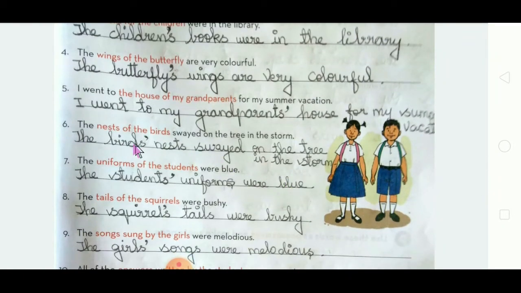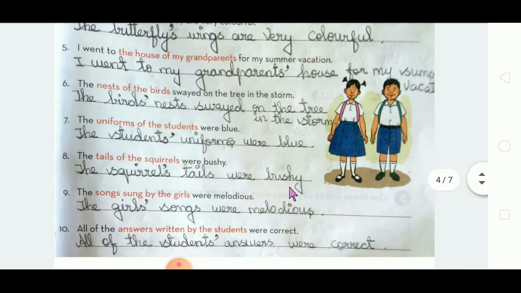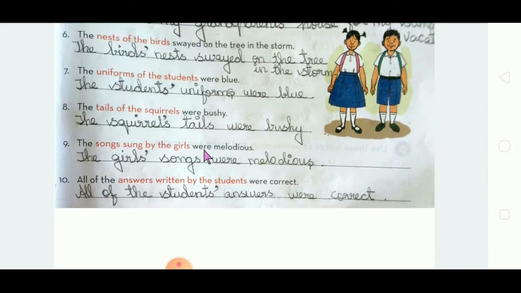So the next one, seventh one, the uniforms of the students were blue. So it is in plural. See, the students' uniforms were blue. Got it? The tails of the squirrels were bushy. What will come? The apostrophe should come after the S. Please, this is a mistake. The apostrophe should come after the S. Okay? The squirrel's tails were bushy.